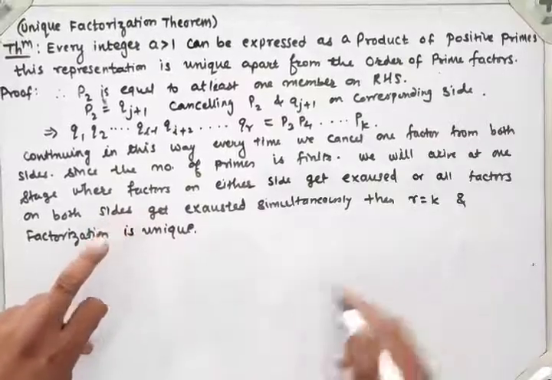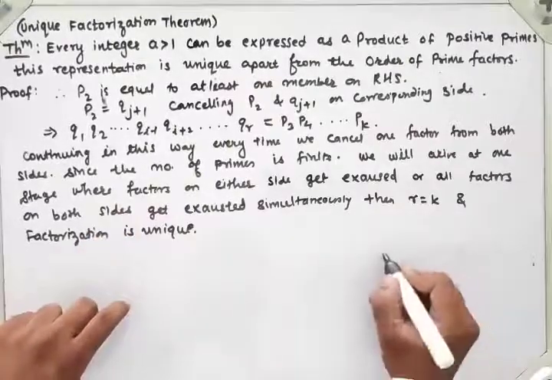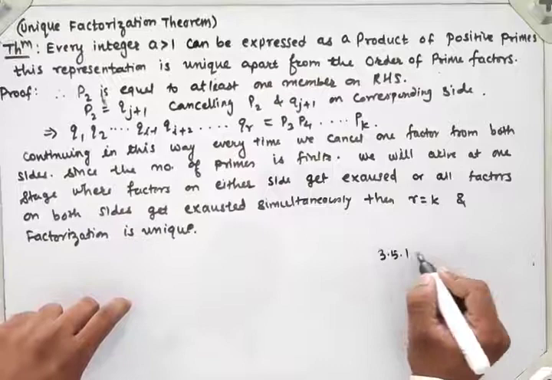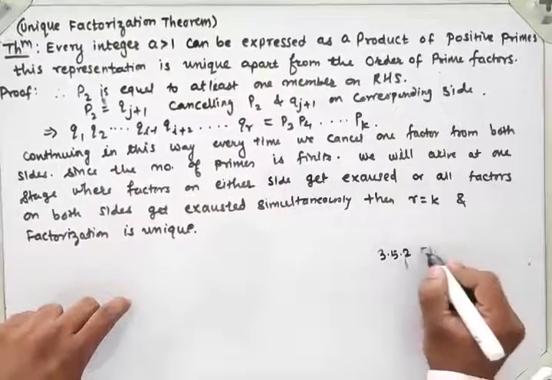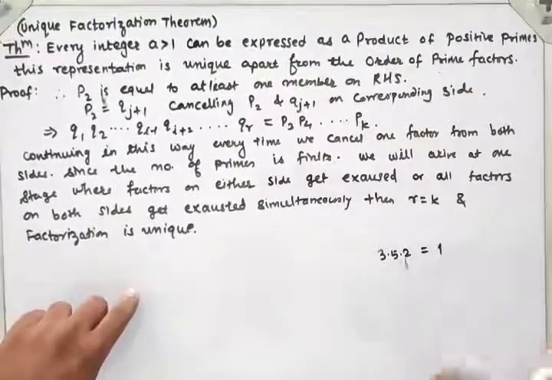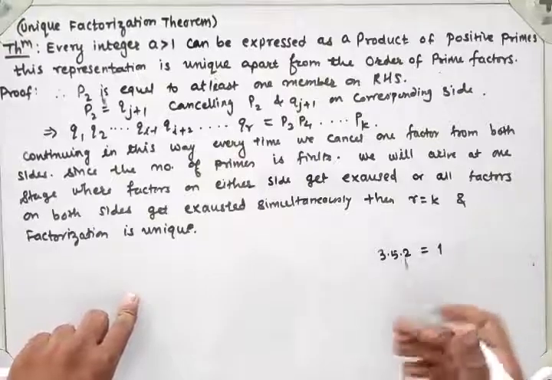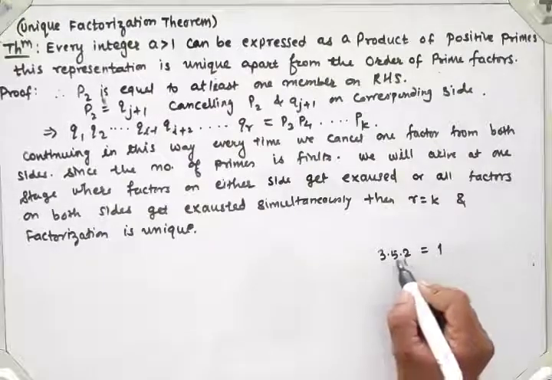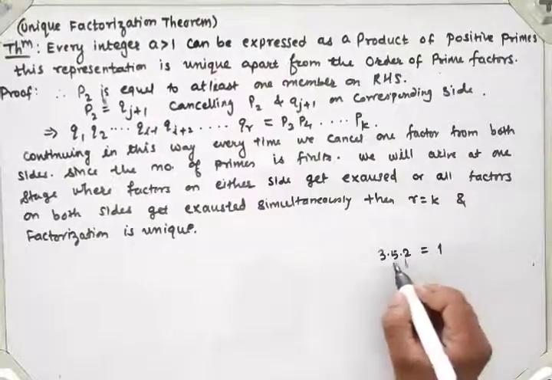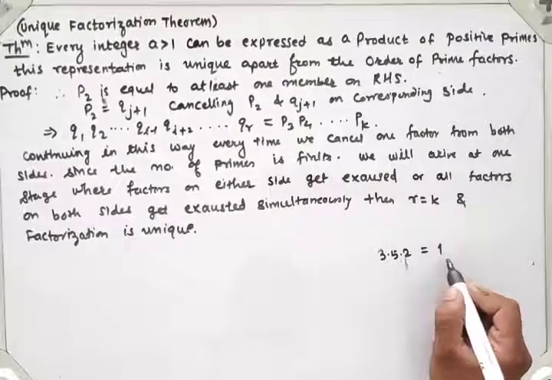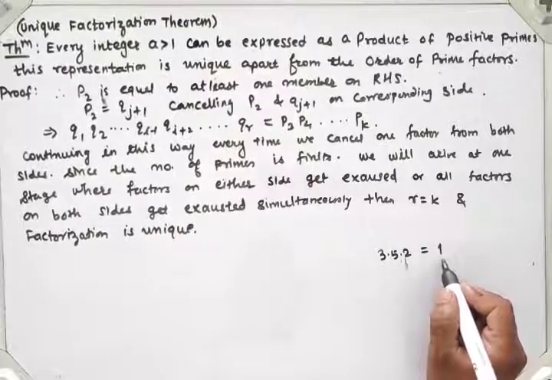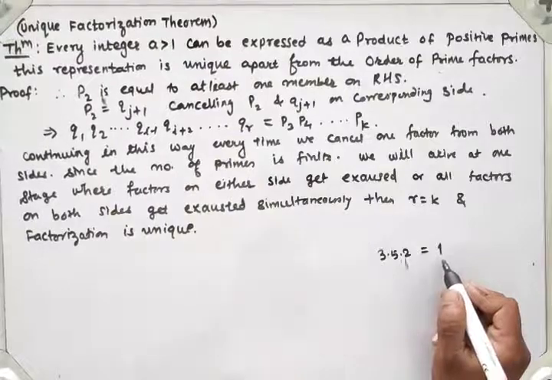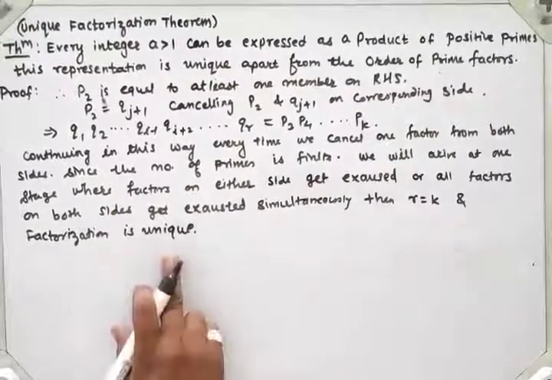Suppose one side's factors get exhausted, suppose 3 into 5 into 2 is equal to the right hand side, which gets exhausted, means all numbers will get cancelled, right? Means here 3 into 5 into 2 is equal to 1, a product of prime numbers equal to 1. Is it possible? No, right? Means both primes will be equal. So here we get that factorization is unique.